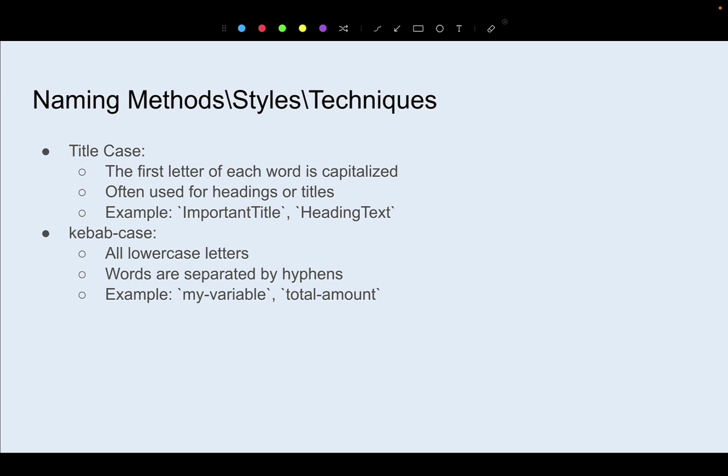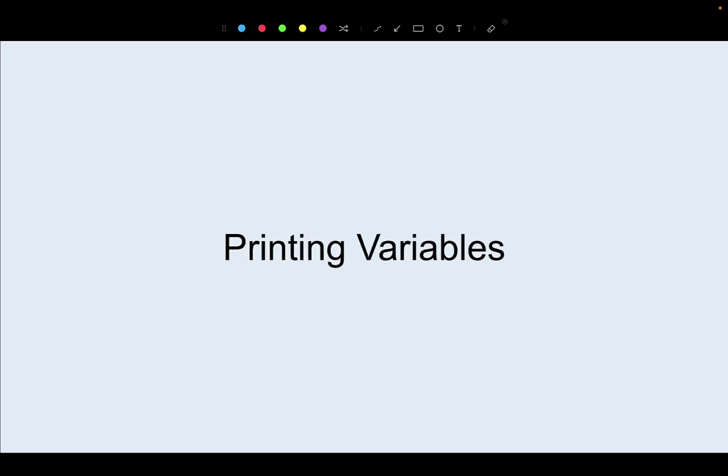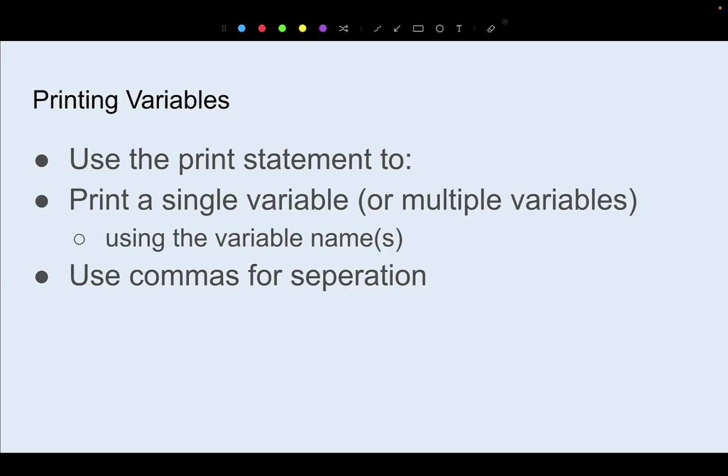Now, you want to stay fairly consistent. If you get a job working for a development team, they may have things outlined in terms of how variables are done and the naming conventions. So let's take a look now at printing variables. We're going to utilize the print statement to print the variable. For a single variable or multiple variables, we're going to separate them by commas.